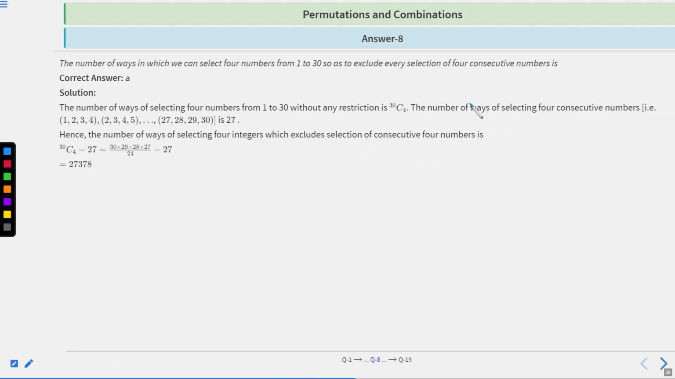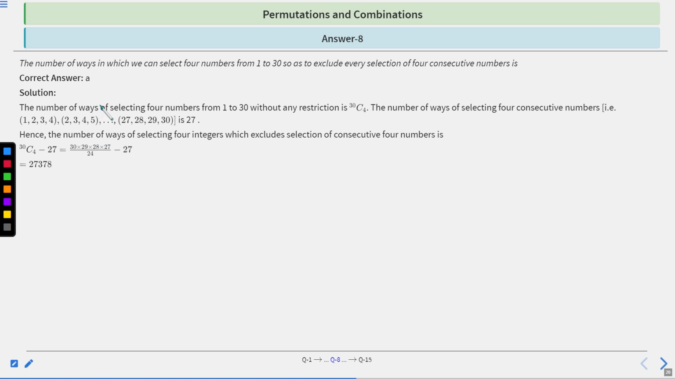Okay, let's move to the solution part. See, the number of ways of selecting 4 numbers from 1 to 30 without any restriction is 30C4, right? We know. Now, the number of ways of selecting consecutive numbers, right? To select 4 numbers from 1 to 30 so as to exclude every selection of 4 consecutive numbers, we will subtract the selection of 4 consecutive numbers from the total number of selections, right? So the total number of selections without restriction is 30C4.